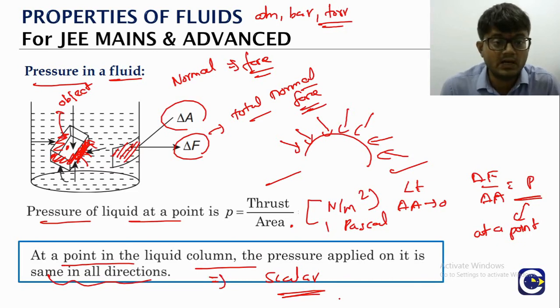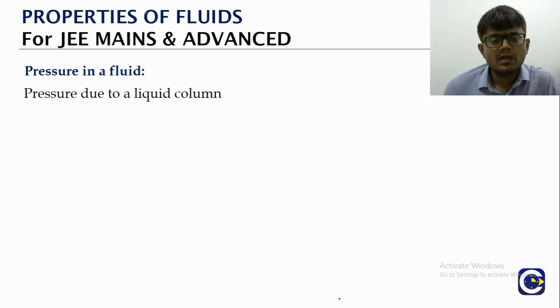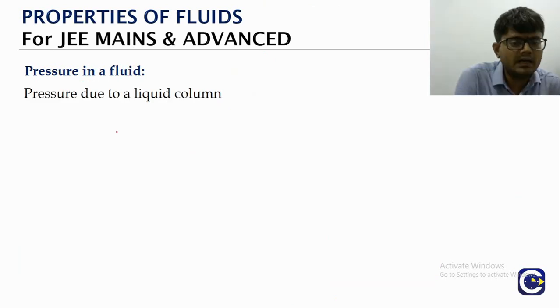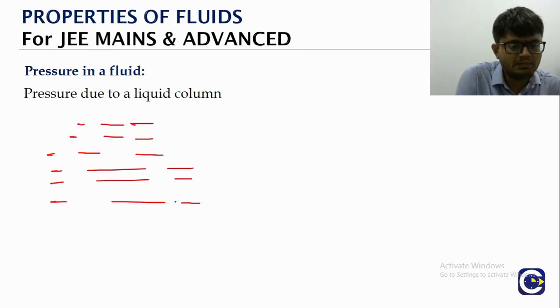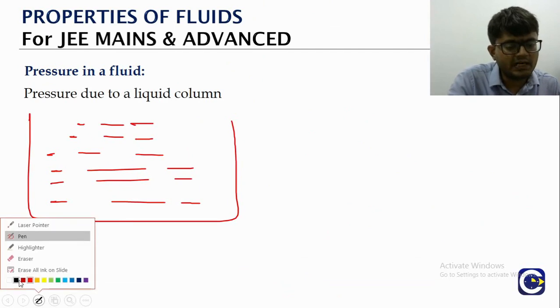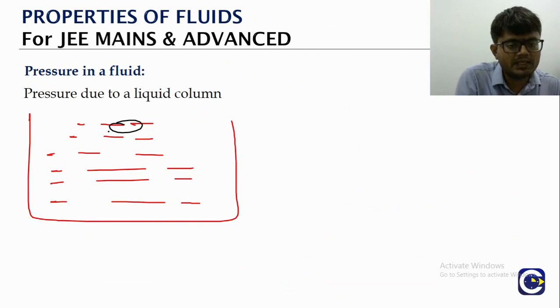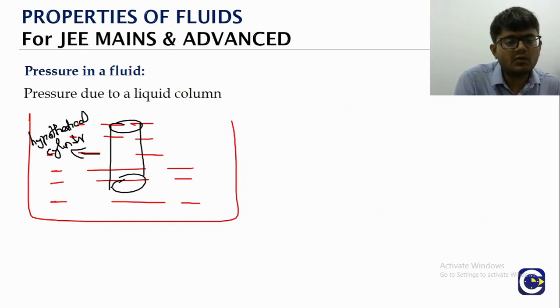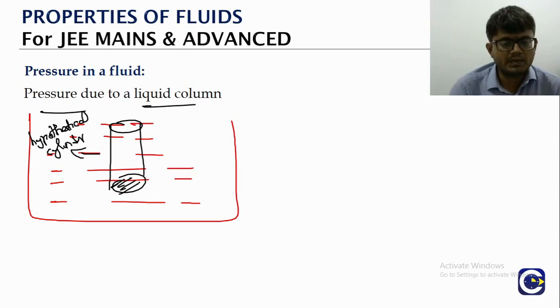So this is about the understanding of pressure in a fluid, though the discussion we are doing is by looking at a liquid. Now let's say there is a liquid column. If you keep liquid in a vessel, a liquid column means you think of one hypothetical cylinder of that liquid. We want to see what is the pressure due to that liquid column on the bottom area.